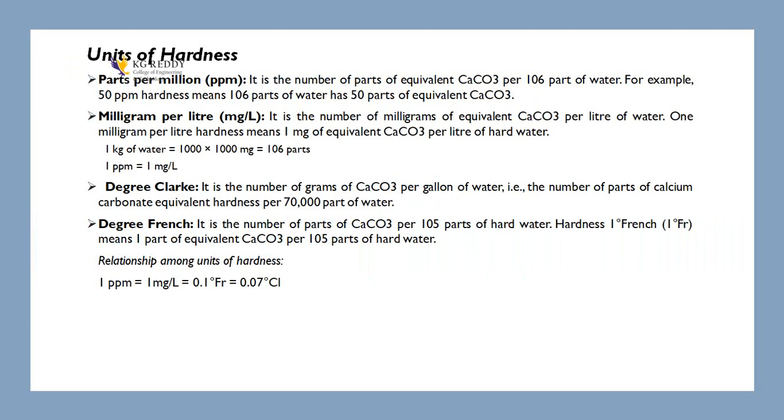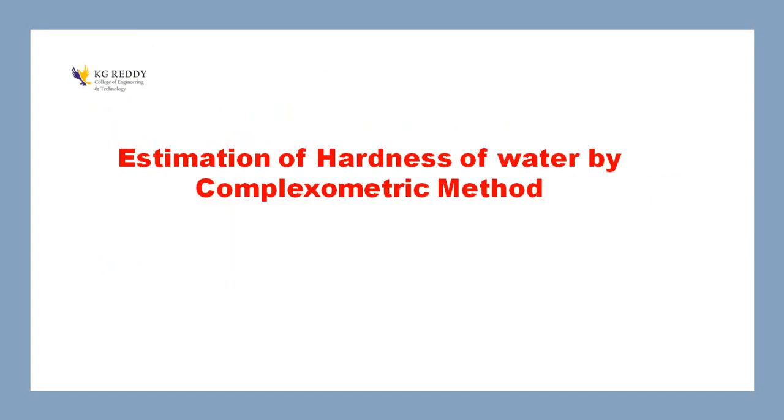So now, last one you check it. Parts per million, that is what it is. So these are all units of hardness. I have just now discussed one relation: 1 ppm is equal to 1 milligram per liter, that is equal to 0.07 degree Clark, that is equal to 0.1 degree French. This is very important.